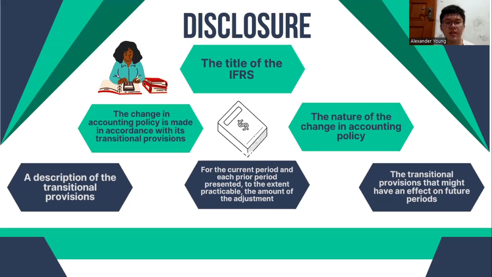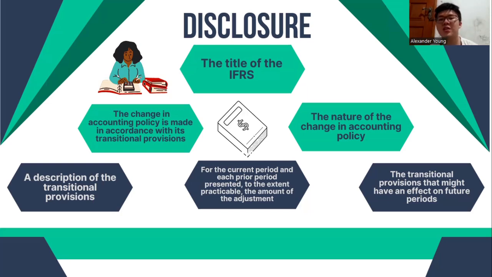So the next one is the disclosure. When initial application of an IFRS has an effect on the current period or any prior period, or would have such an effect except that it is impracticable to determine the amount of the adjustment, or might have an effect on future periods, an entity discloses, first, the title of the IFRS; the change in accounting policy made in accordance with the transitional provisions; the nature of the change in accounting policy; a description of the transitional provisions; for the current period and each prior period presented, to the extent practicable, the amount of the adjustment.